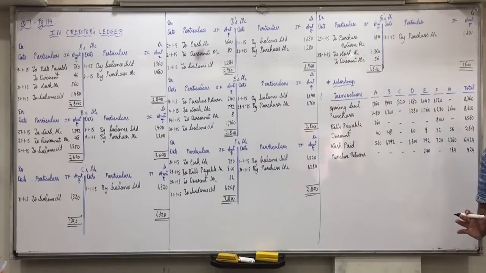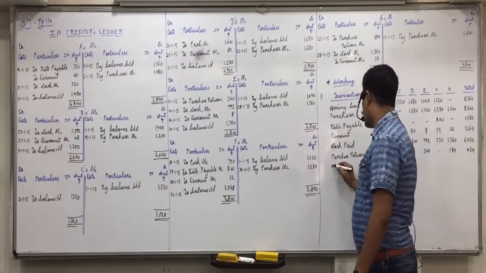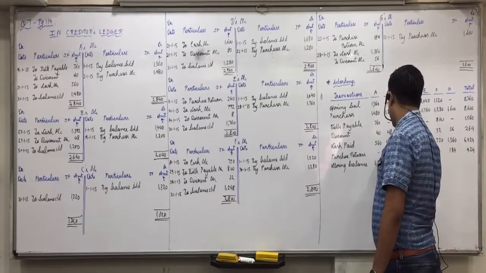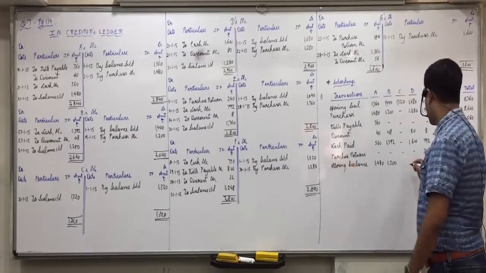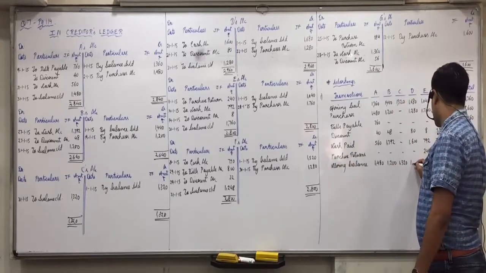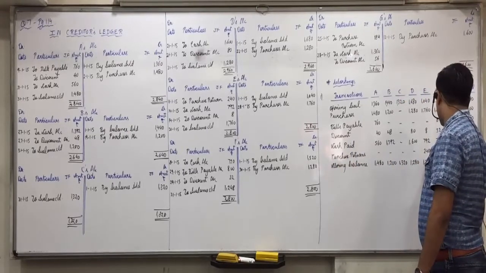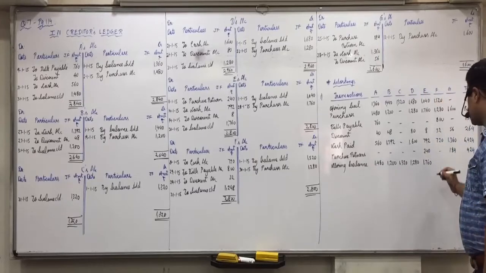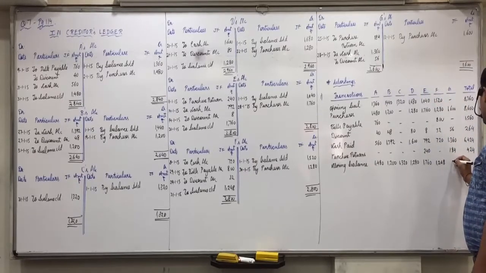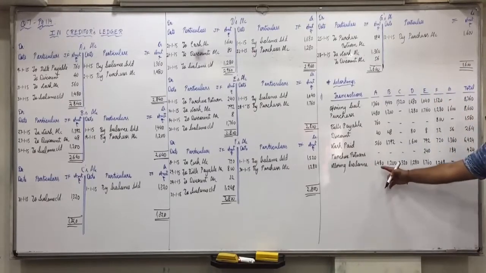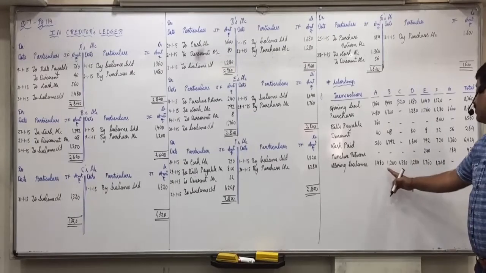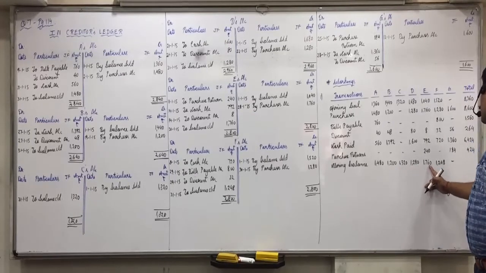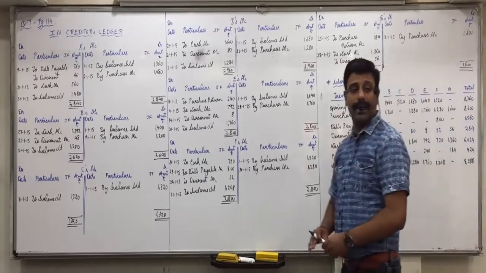Any other transaction on the debit side? Now we can record the closing balance. A 1480, B 1200, C 1320, D 1280, E 1760, F 1248, and G nothing, no closing balance. So the total is 8288. Did you all understand this?